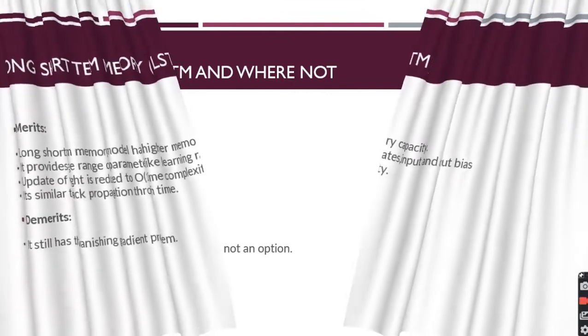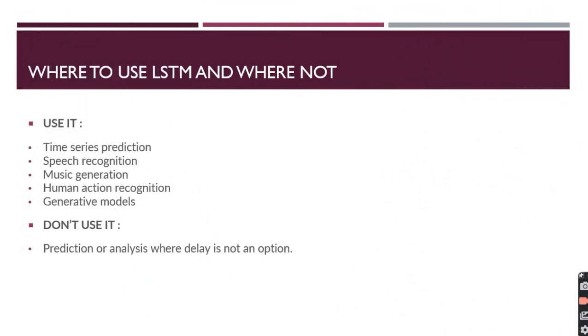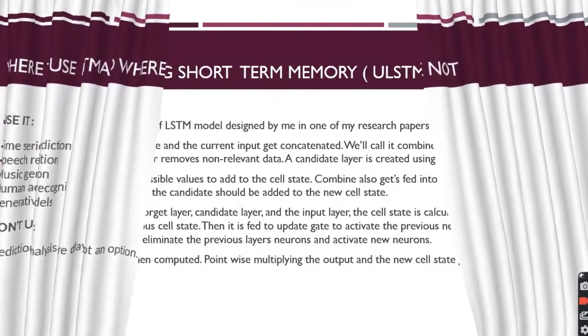Now, where can we use this LSTM-based model and where not? In time series prediction we can use it, in speech recognition, in music generation, in human action recognition, and human emotion, which is a very important application that we are discussing right now. And generative models like GAN you can merge with LSTM. You should not use the LSTM model where there is a prediction or analysis where delay is not allowed. The runtime of LSTM is high, so you cannot use it where less runtime is required. In that case, you have to optimize.